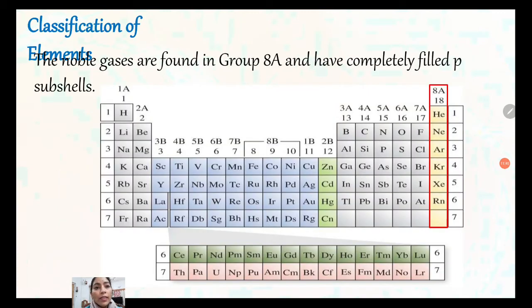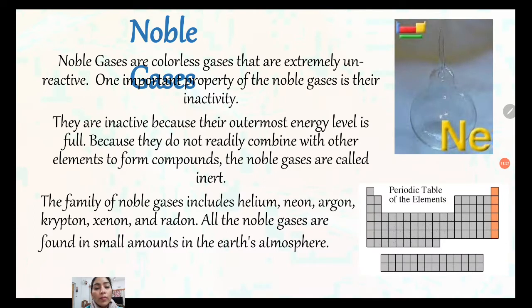Classification of elements. The noble gases are found in group 8A: helium, neon, argon, krypton, xenon and radon. Radon is a radioactive element. Noble gases are colorless gases that are extremely unreactive. Why? Because their outermost shell is totally complete. Helium is the exception, which has 2 electrons in the outermost orbit, but the rest of the noble gases have 8 electrons.